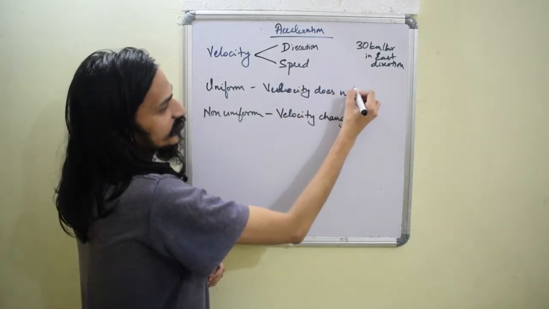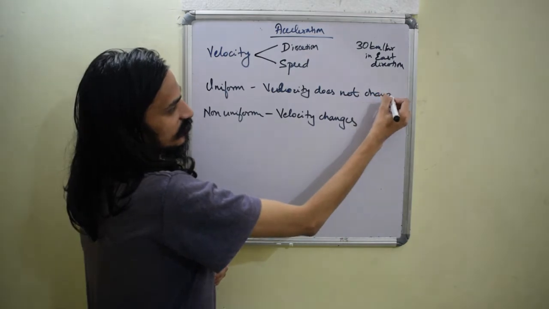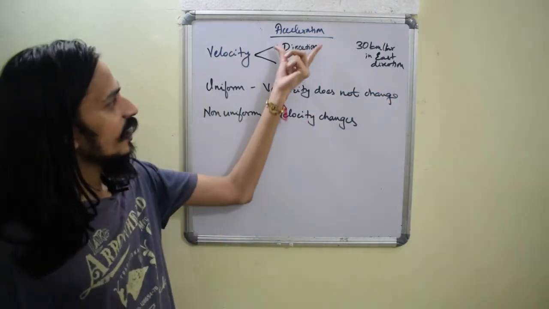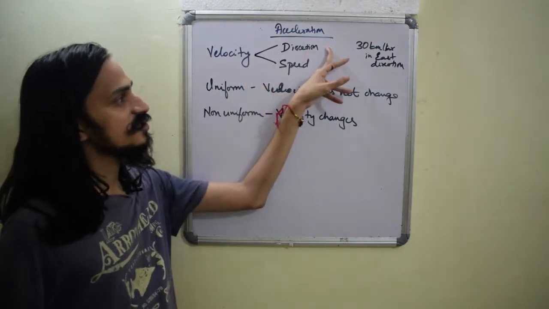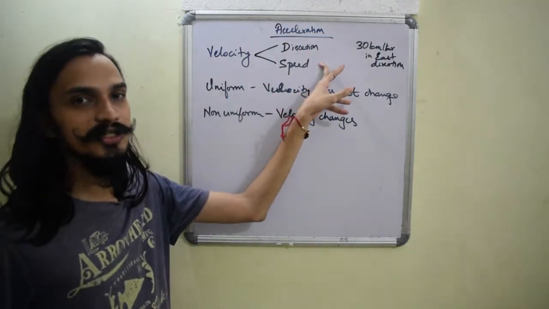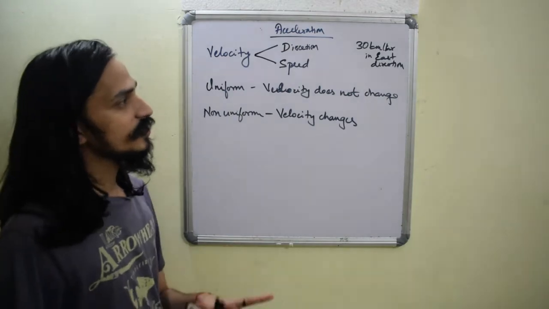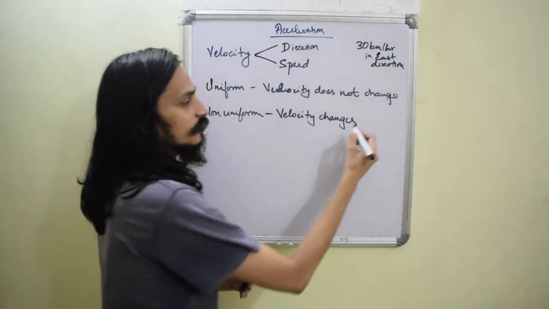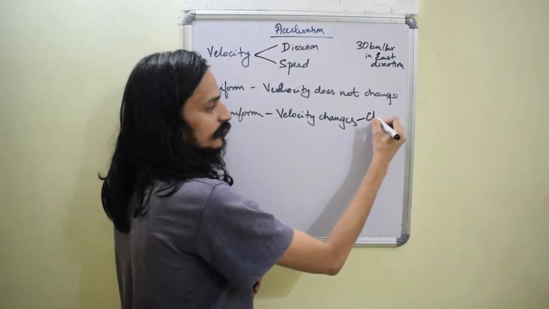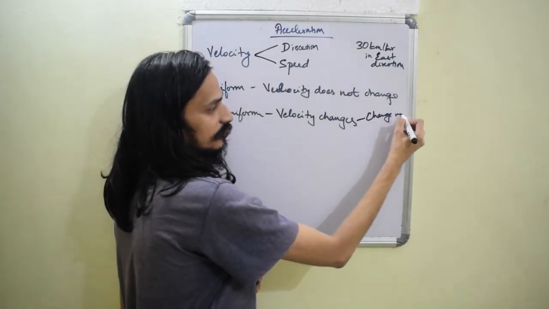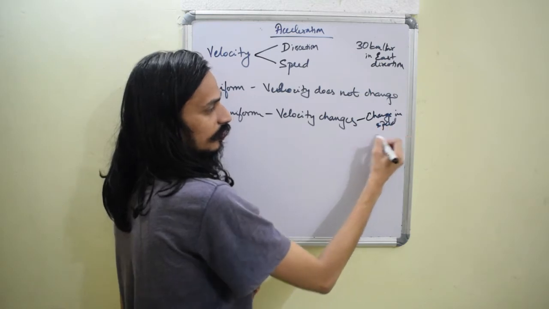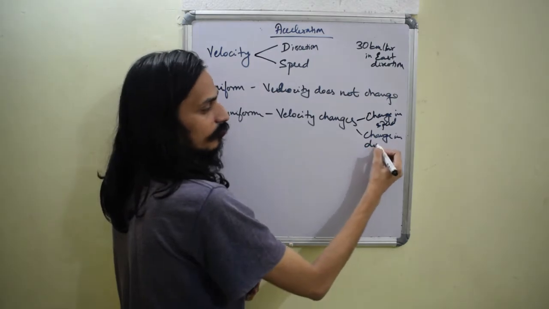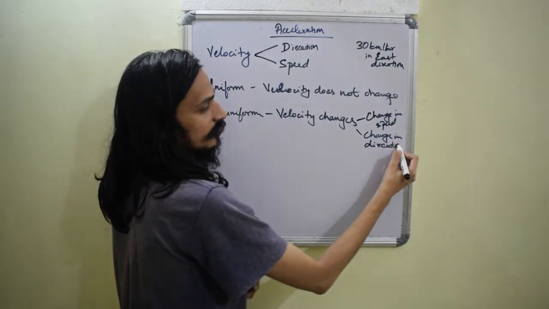Now, what does that mean, velocity changes or does not change? If I am talking about velocity changing, it means any of these parts of velocity changing, either the direction or the speed changing. No matter which one changes, we say that velocity has changed. So you can say velocity changes with a change in speed or a change in direction. It can also be both, it can also be any one.